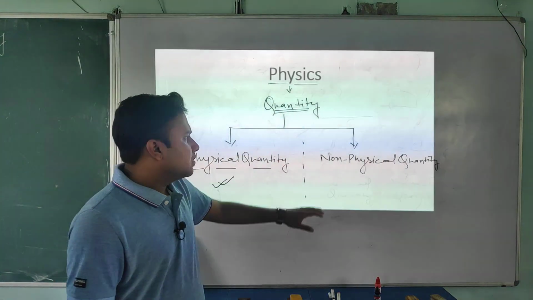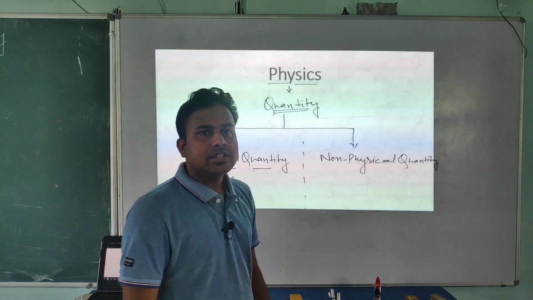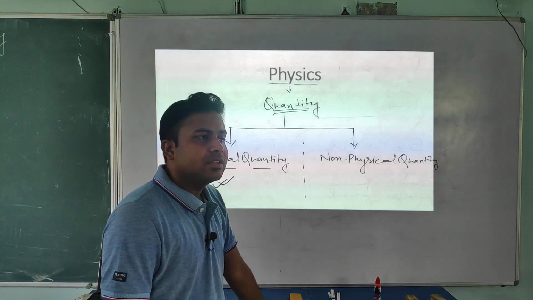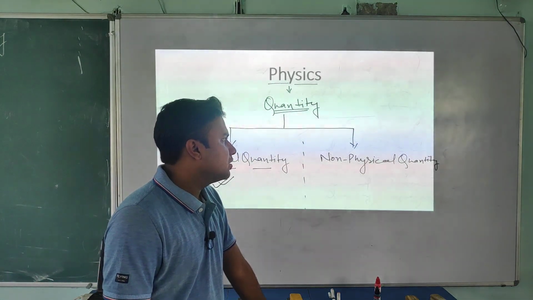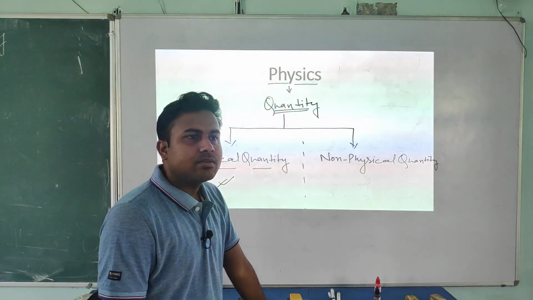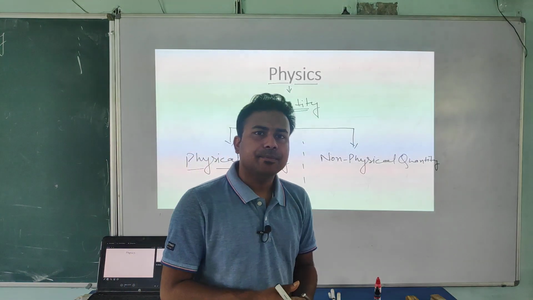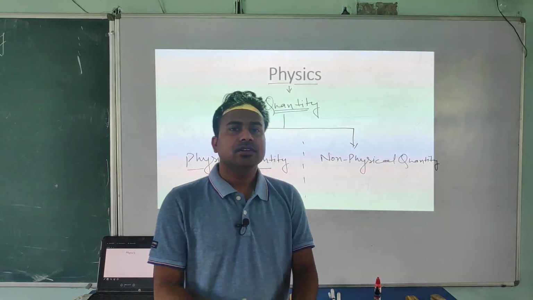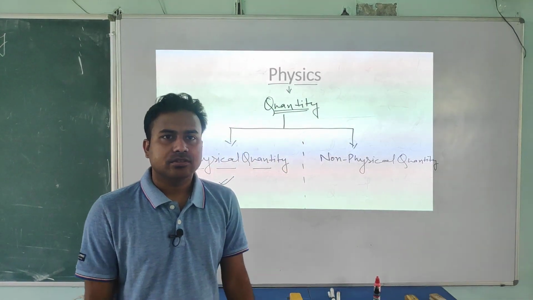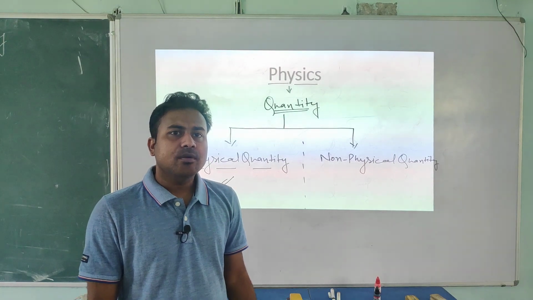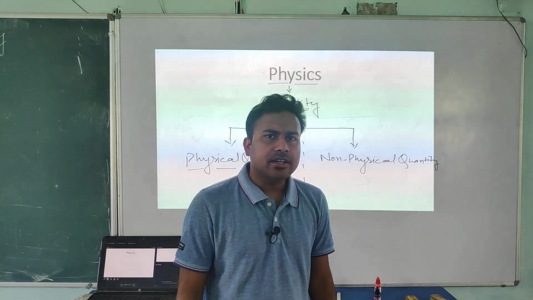Now student, think, which quantity is a non-physical quantity, किसको आप measure नहीं कर सकते. Tell me how happy I am right now. This is our first lecture, so how happy I am, you can't measure. How emotional I am, you can't measure.